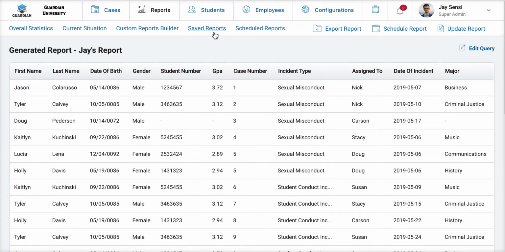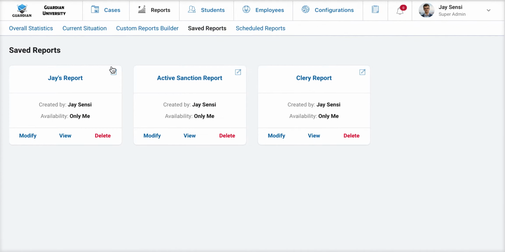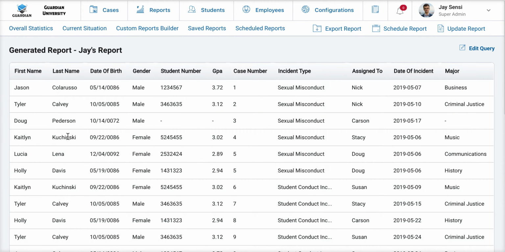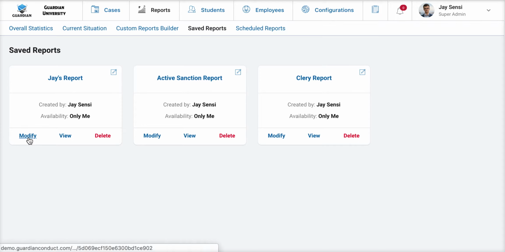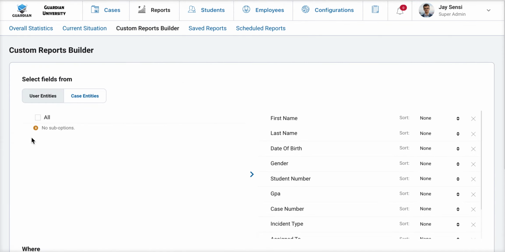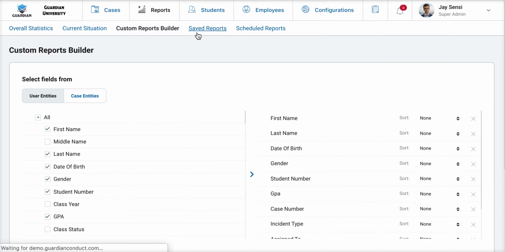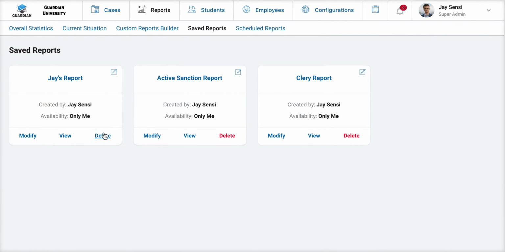Any saved reports will show up under the Saved Reports tab. You will see here is Jay's report. If I want to rerun this report at any point in time, I can simply click View, and I get that information. But if I want to modify this saved report, maybe add new fields, remove some fields, apply some conditions, I can click Modify. And finally, if I don't need this report anymore, I can simply click Delete and delete this saved report.